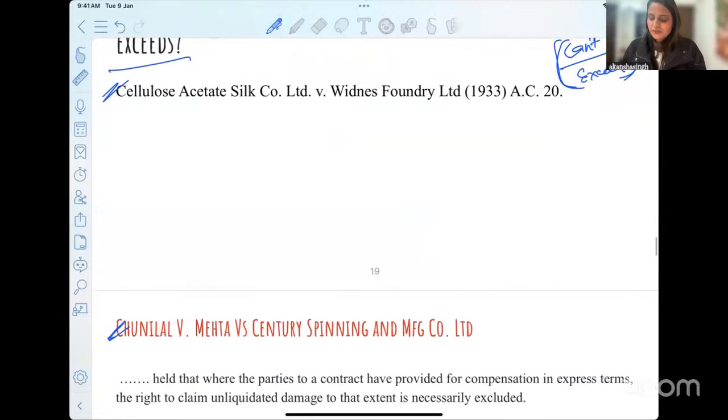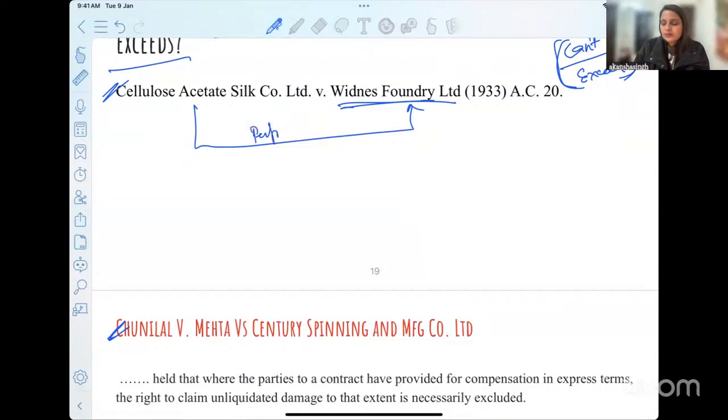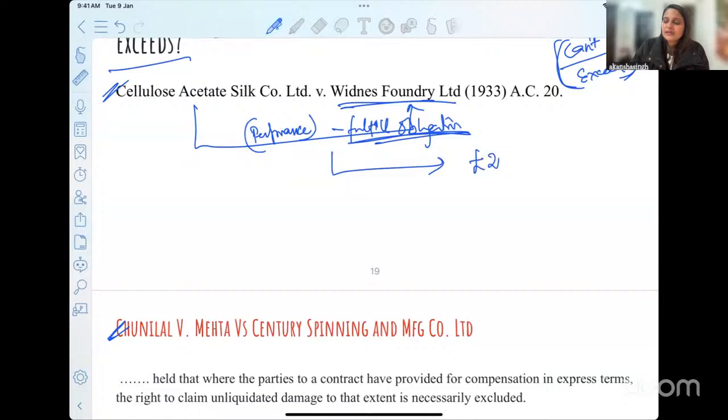Okay, let me just give you the facts. This particular company enters into an agreement with the Witness Foundry Limited. They say that in case of any breach, we will fulfill the performance of the contract, we will fulfill our obligation. And in case we fail in providing you with the possession of the property, you know what you can do? You can impose £20 per week on us.